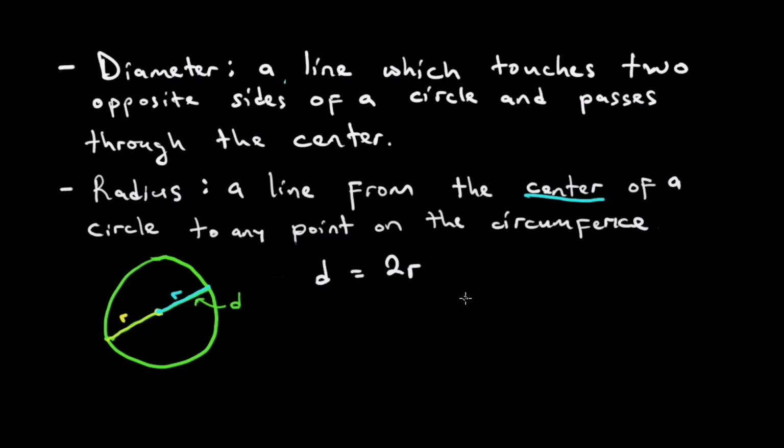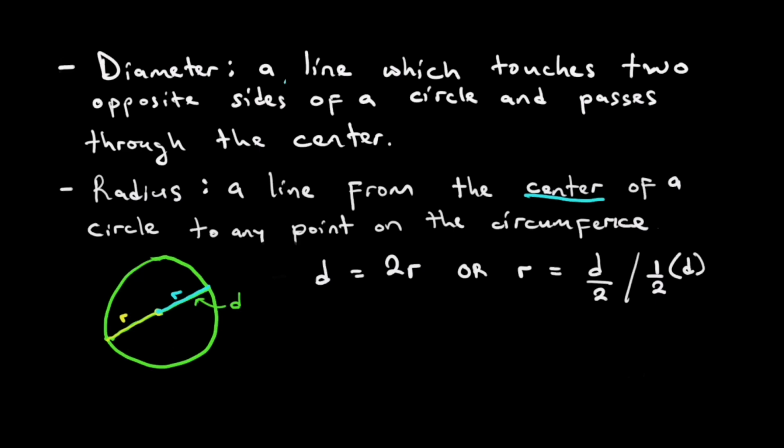How about if we want to make r the subject of the formula? It means that a radius is equal to d over 2. So d is equal to 2r, meaning the diameter is equal to 2 times radius, or a radius is simply d over 2, which also means half of d. The radius is half of the diameter.